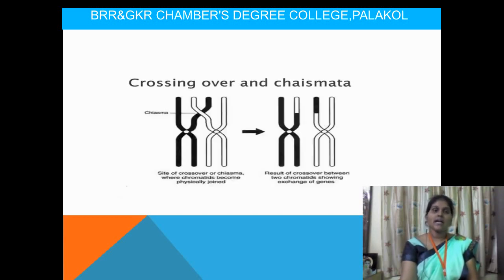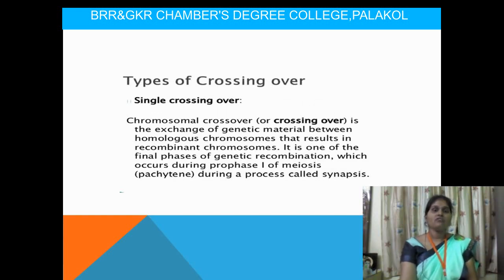That is called chiasma. So we have crossing over and chiasma. Observe here: where the two sections are attached, that place is called chiasma, and the process is called crossing over. Then we have different types of crossing over. The first one is single crossing over.